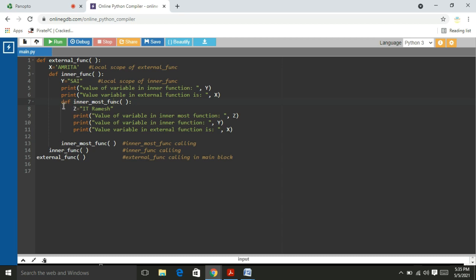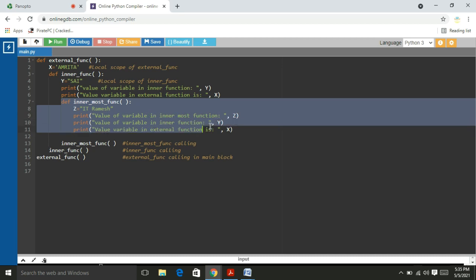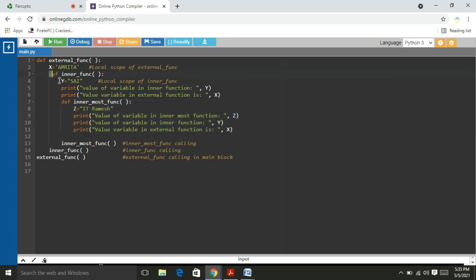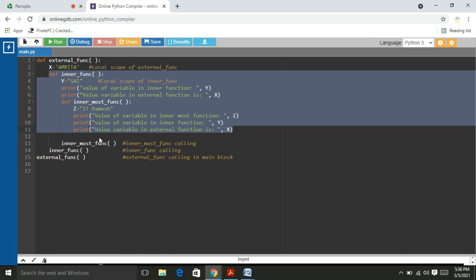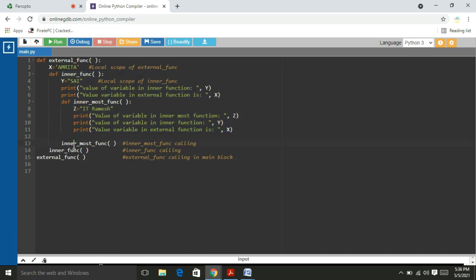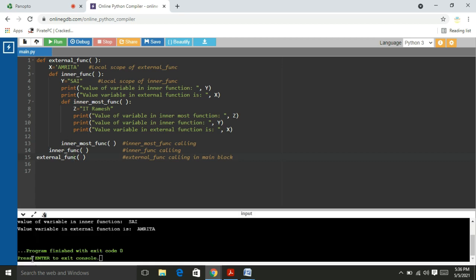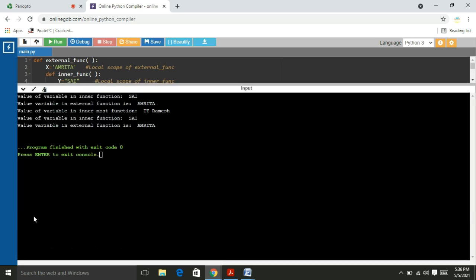Here we can observe that the innermost function is defined in the inner function. The inner function and innermost function are both defined in the external function. So the innermost function is called within the inner function, the inner function is called within the external function, and the external function is called in the main block, right? We can observe the output. The value of the variable in the inner function is Sai, and the value of the variable in the external function is Amrita, which is printed in the inner function.